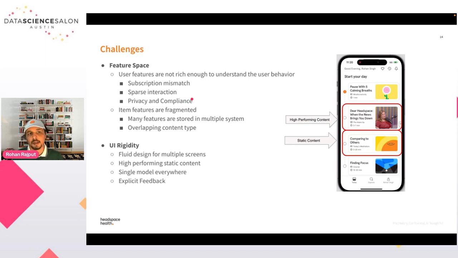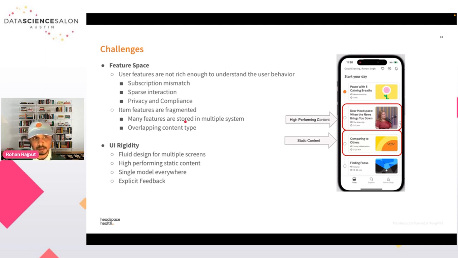The third important thing here is the sparse interaction. The sparse interaction means there is a huge popularity bias in the content, because historically we served our content as editorial content. Everybody was getting the same kind of content, and because of that, a few pieces of content got extremely high interaction or engagement, and there is a huge amount of content. So we have this long tail problem, where lots of content have very low interaction and a few have very high interaction, and that creates this sparsity problem in the system.